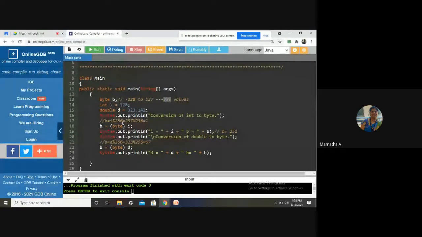But when I give this concept, it will be 1. Then the answer is correct. But then the rest of the answers I am not getting correct. So if I give 128 here, it is 128 mod 256.